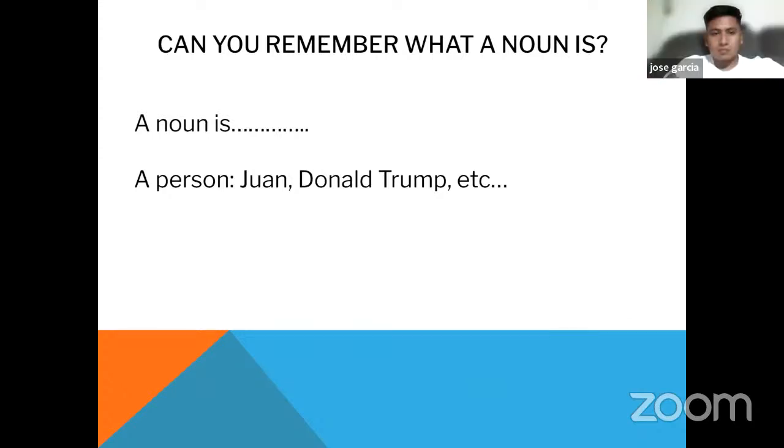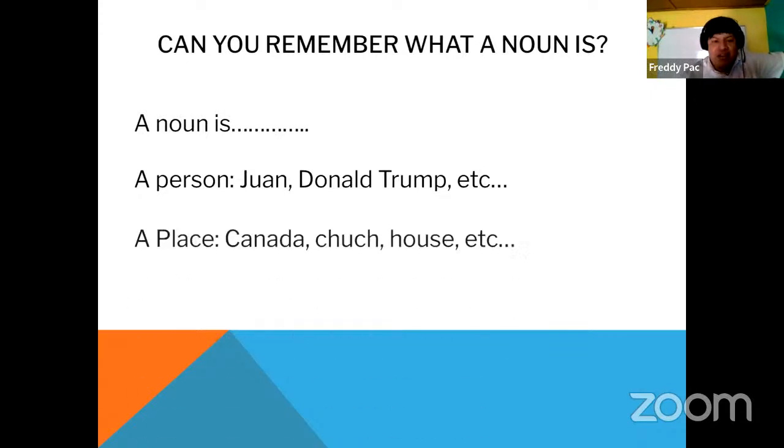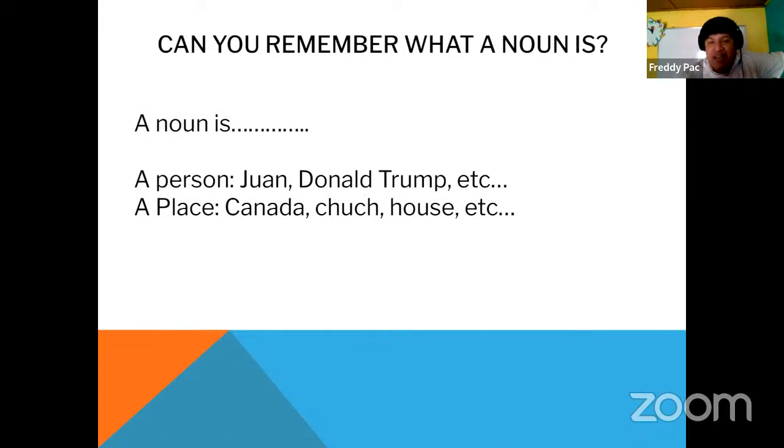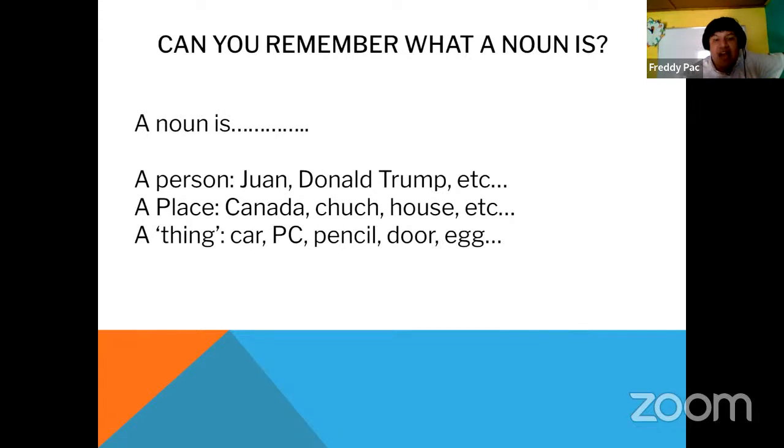The president Russell M. Nelson, Boyd K. Packer, or a place, for example, Canada, the church, a house, the museum, the stadium, or a thing.